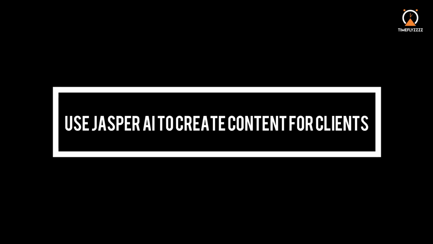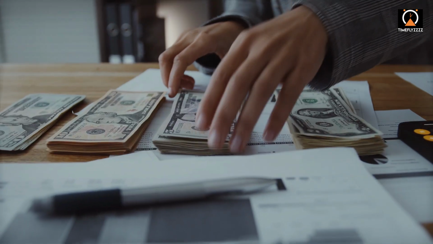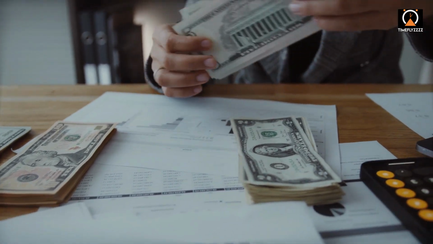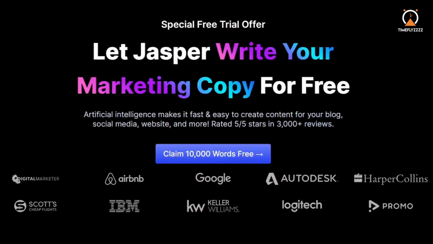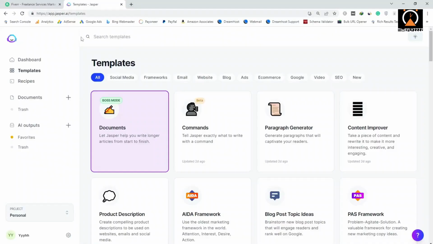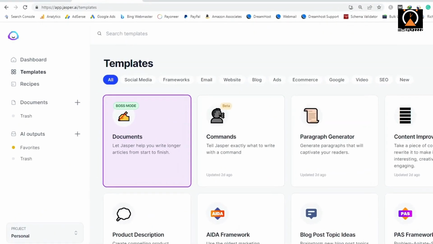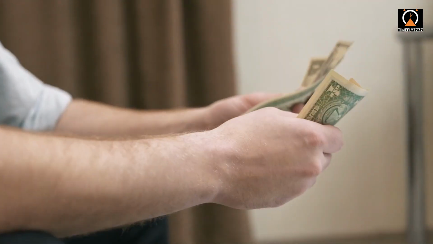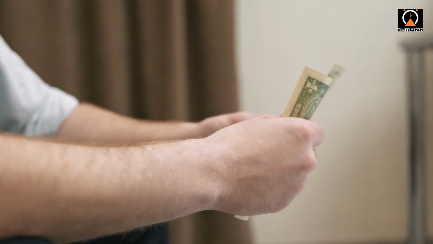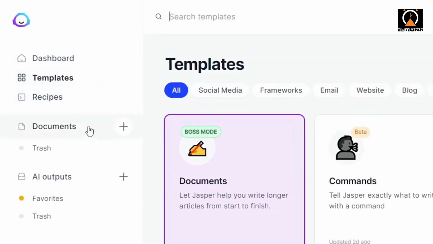Use Jasper AI to create content for clients. One of the easiest ways to earn money with Jasper AI is to use it to create content for clients. Many businesses and individuals are in need of high-quality content, and Jasper AI can help you generate that content quickly and easily. You can charge a fee for your services and use Jasper AI to create the content.